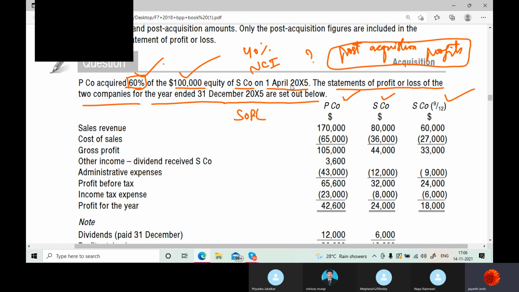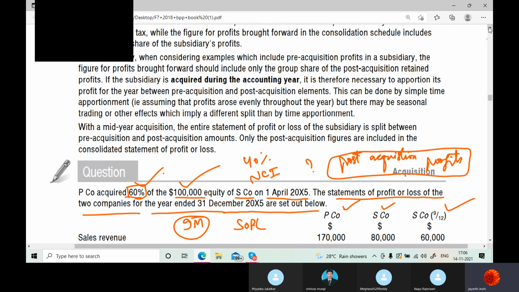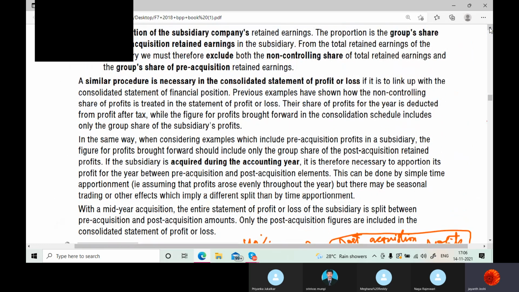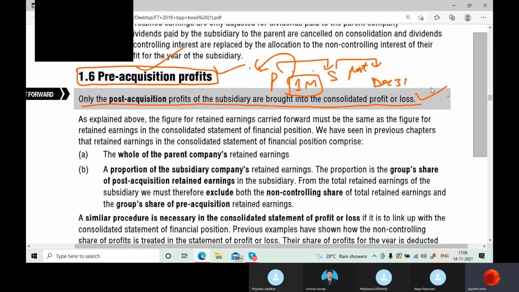If you take from April, they are closing the books in December. April, May, June, July, August, September, October, November, December are 9 months. So only this particular post-acquisition period is relevant to you.